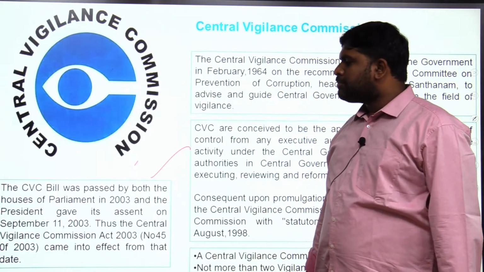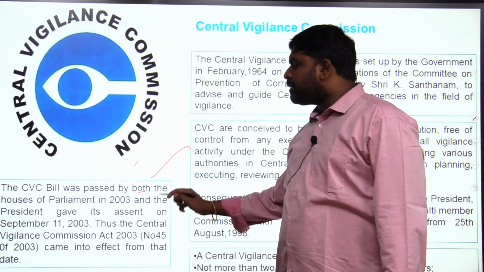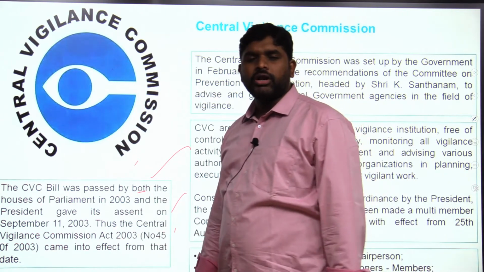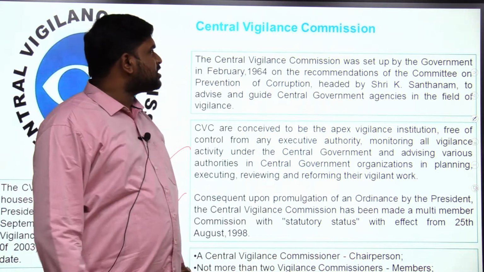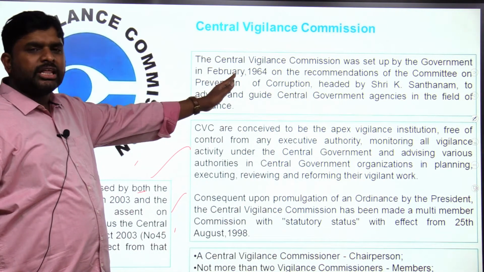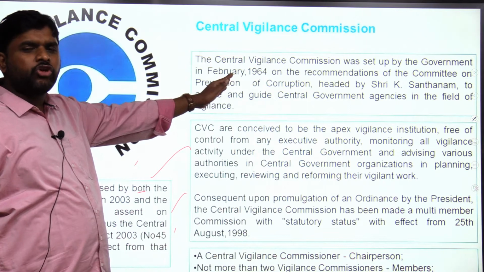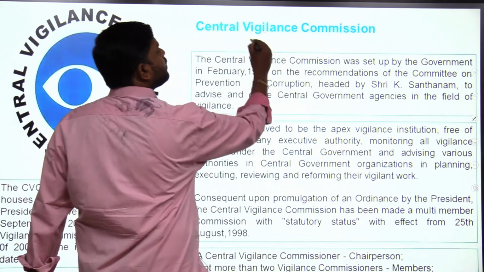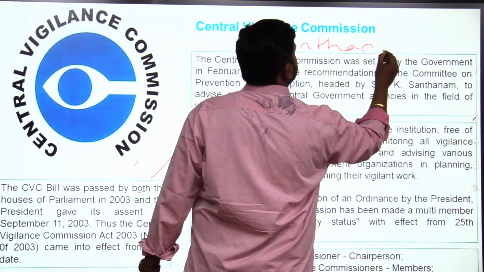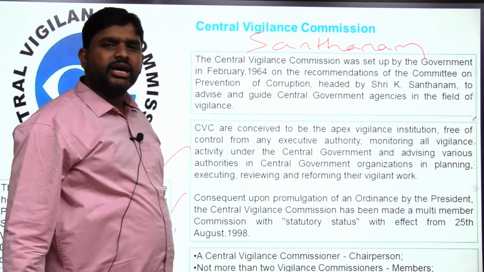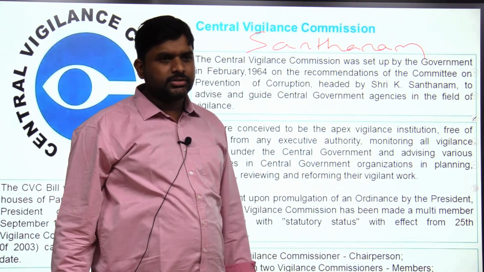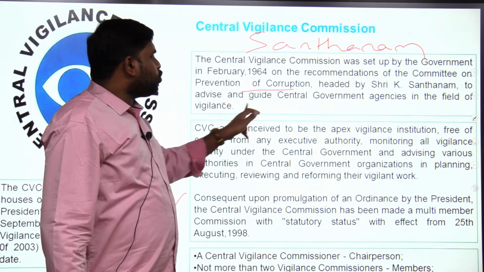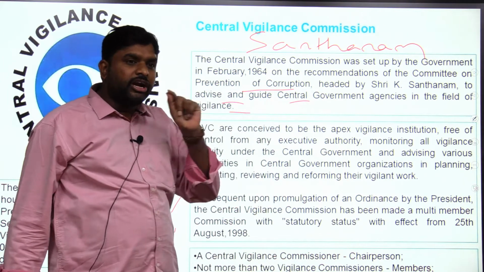The CVC bill was passed by both the houses of parliament in 2003 and the president gave his assent in September 2003. Hence the CVC became a statutory body. The CVC was set up by the government of India in 1964 on the recommendation of the Committee on Prevention of Corruption, which is called the Santhanam Committee. On the recommendation of the Santhanam Committee, the CVC came into existence, to advise and guide central government agencies in the field of vigilance.